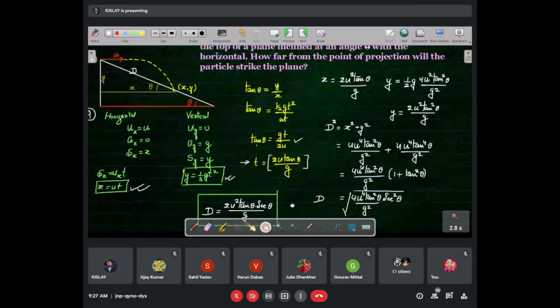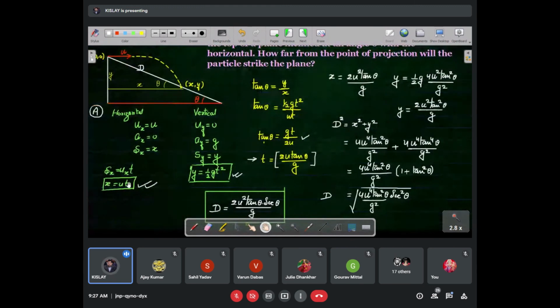Good. Now since we have x and y in terms of time, and time is not given in your question, if you want to find x and y, you have to substitute t in terms of the given factors. We have found t here: 2u tan theta upon g.